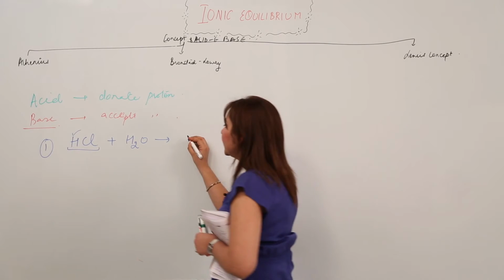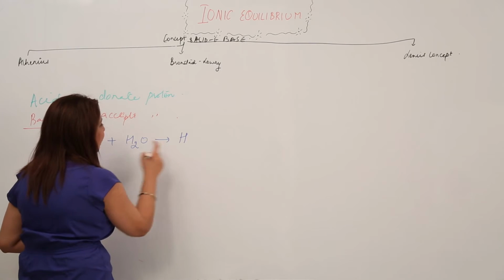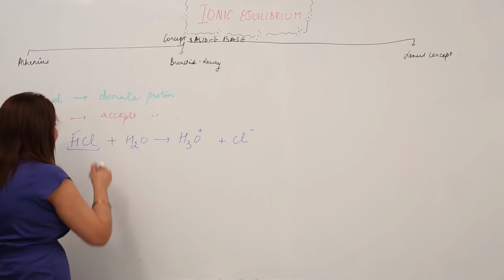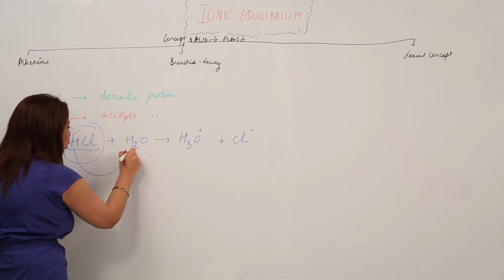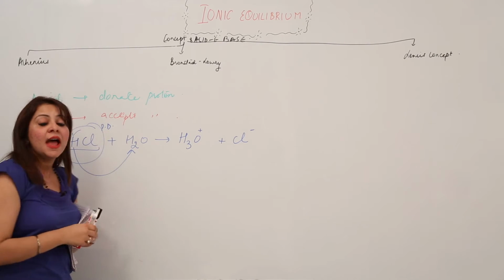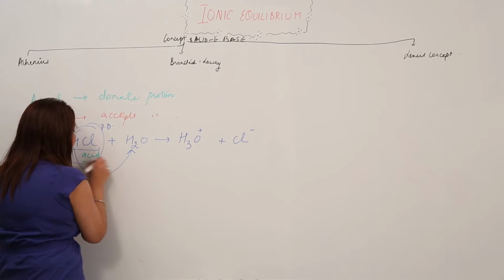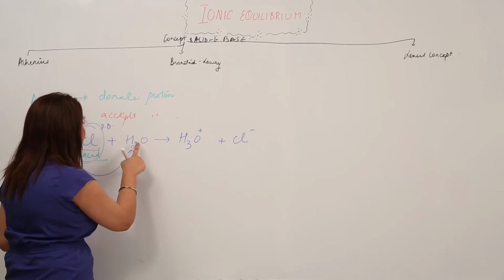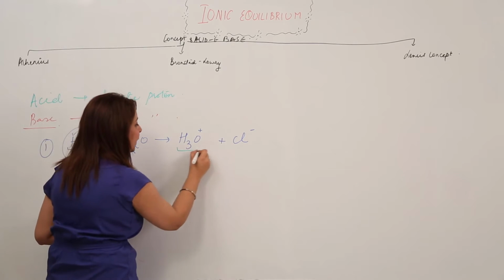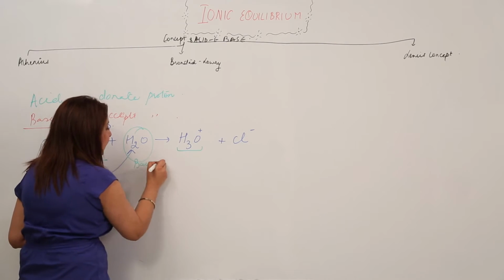So it forms H positive. This H positive, as I've told you, combines with H2O to form H3O positive, along with Cl negative. This molecule has donated its proton to this molecule, so it is a proton donor, and any substance donating a proton is an acid. And this H2O is accepting the proton. It added H to H2O and formed the hydronium ion, so it accepts the proton. That is why it is called a base, right?